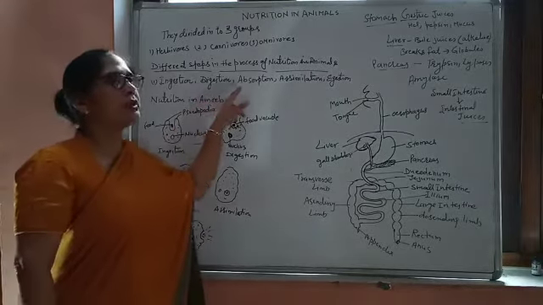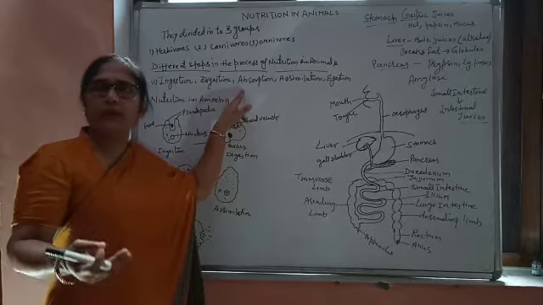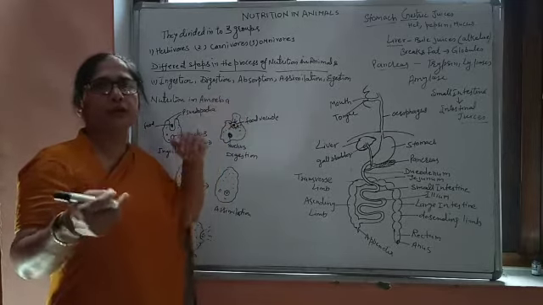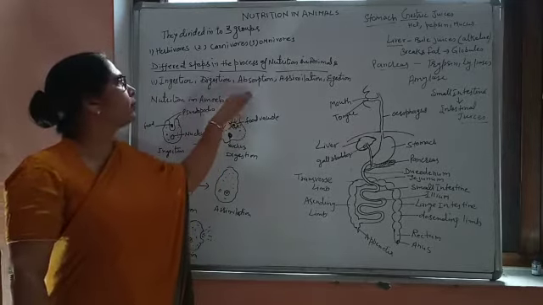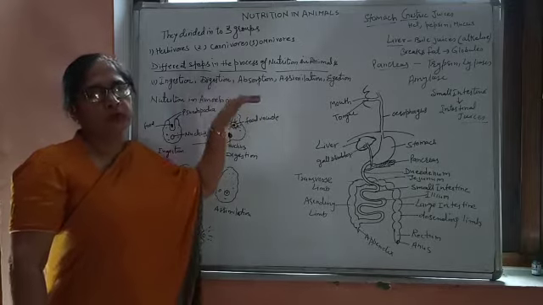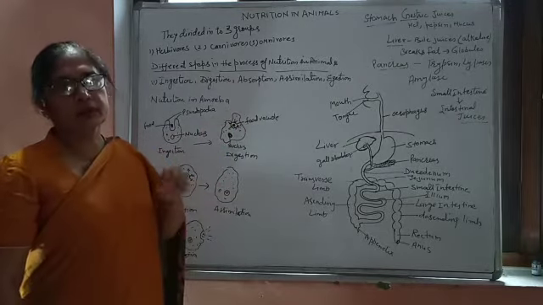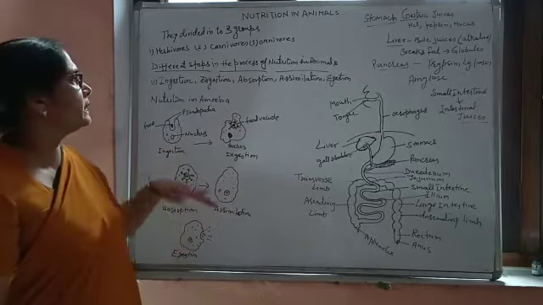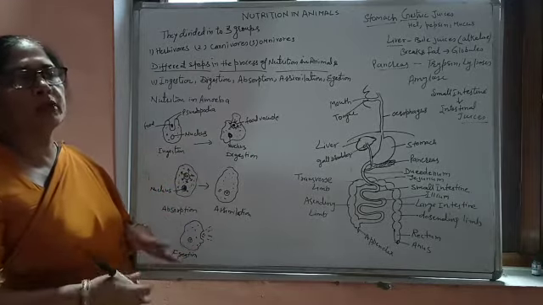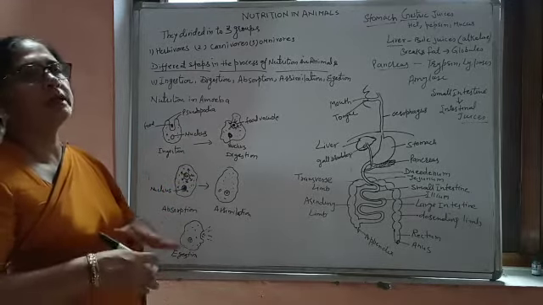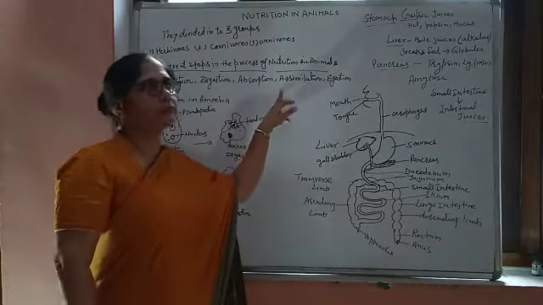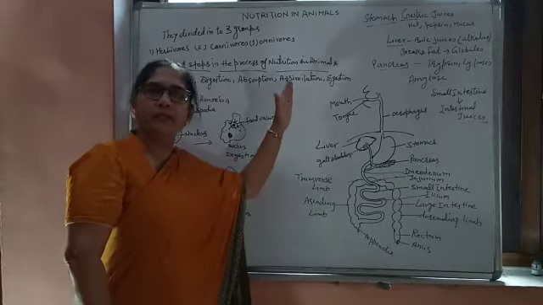So absorption is simply absorbing the nutrient from the food. This step is important, absorption. Whatever nutrients are digested, whatever simple form of the nutrient is present, that is again absorbed or taken by the body. Now it is time for assimilation. This is a very important term, assimilation.